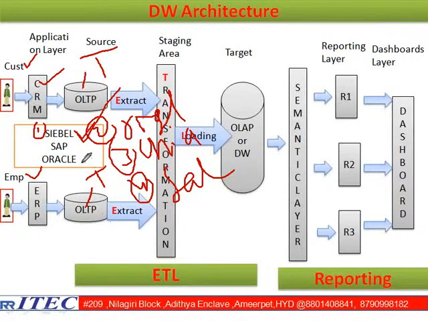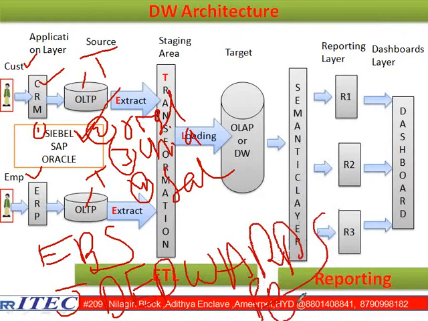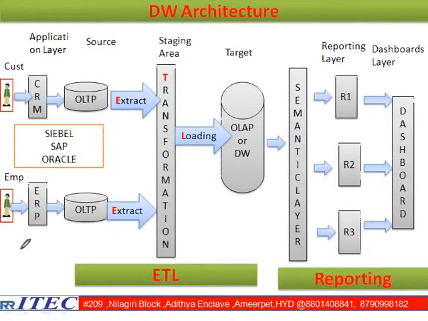Some ERP examples are Oracle Applications, also known as what, sir? EBS. And next is JD Edwards. Next one is, let us say, PeopleSoft. Next one is, let us say, SAP. SAP is also an ERP, available or not, sir? Yes. A number of ERPs are available. What I would like to say is, at the end of the day, the customer is typing something here that is coming and stored here as transactional data. The employee is typing something here that is coming and stored here. This is transactional data.